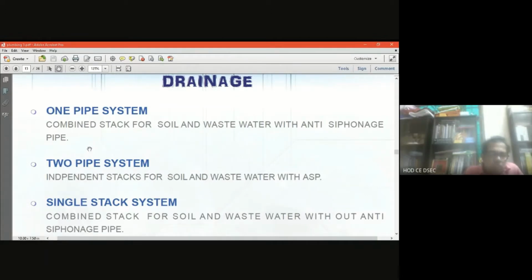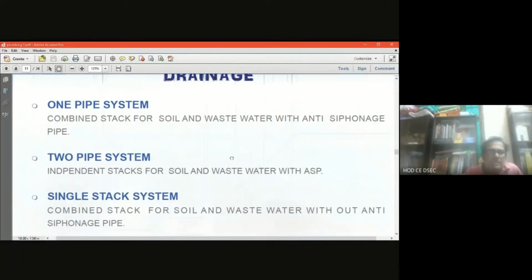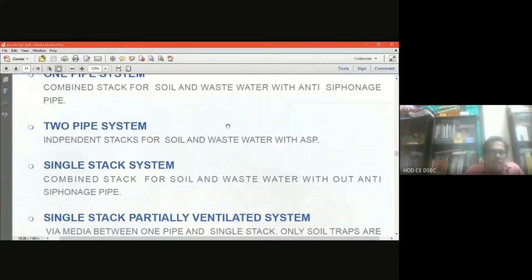Then what is the single stack system? The one pipe system I have already narrated to you. What is the single stack system? Here also, like the one pipe system, it is a combined stack for soil and wastewater, but the difference between the one pipe system and the single stack system lies here: in the single stack system, there is no anti-siphonage pipe. So it is a combined stack for soil and wastewater without anti-siphonage pipe.